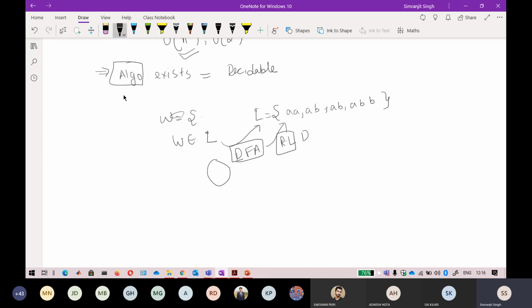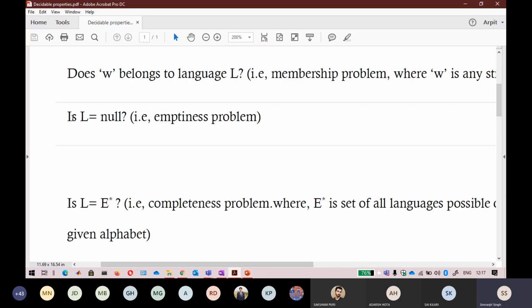Okay, so if I'm talking about all the problems you are seeing in this table, that is understandable. L belongs to null means it is asking whether the language is completely not accepting anything, so that is also decidable. So it means that if there exists a particular algorithm in regular language for identifying that a particular language belongs to a null set, then you can directly say that that problem is decidable. If there is no particular algorithm that exists for that, you can directly call that property not decidable.